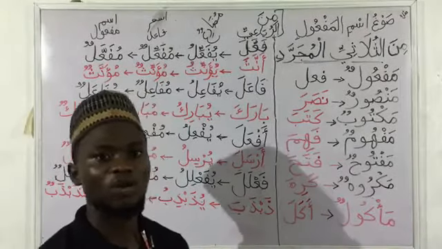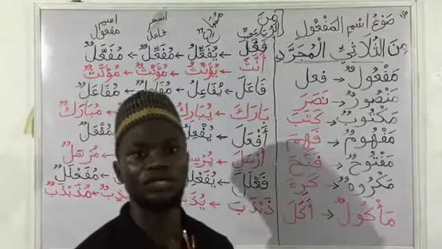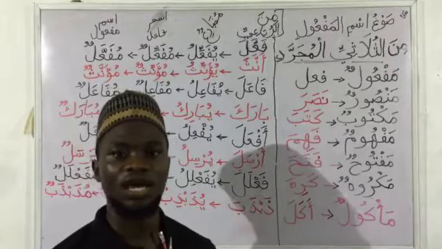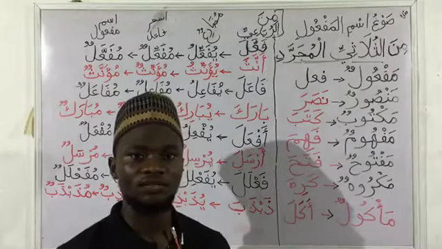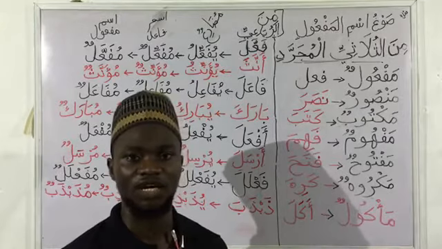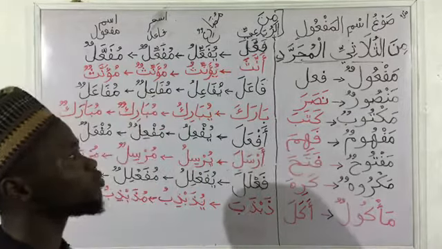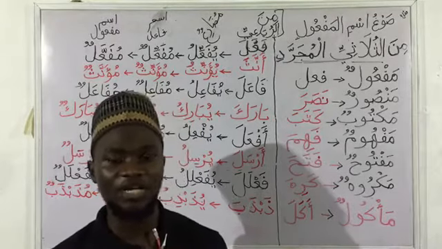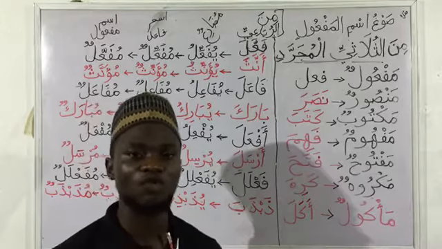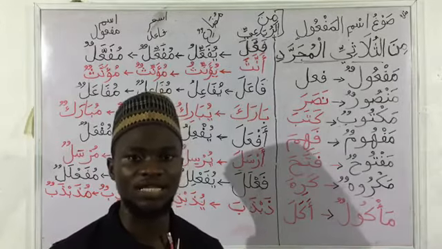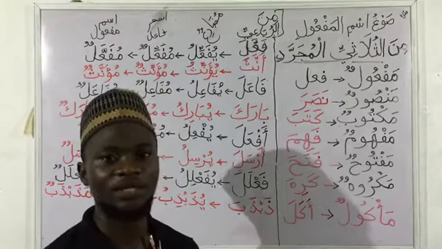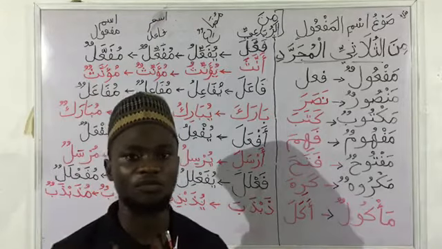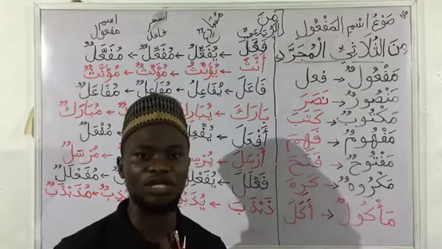Inshallah, tonight we are going to be looking at Ismu Maf'uul, that is the derivation of Ismu Maf'uul. Last week we talked about the derived nouns, and we treated the first derived noun, which is Ismul Fa'il. Tonight we are going to be looking at Ismu Maf'uul. Maf'uul means performed. So when a verb is performed, we are going to have two entities. The first entity is the one that performed the action, then the entity on which the action is performed. Hence Ismu Maf'uul means the name of the entities that actions are performed upon.